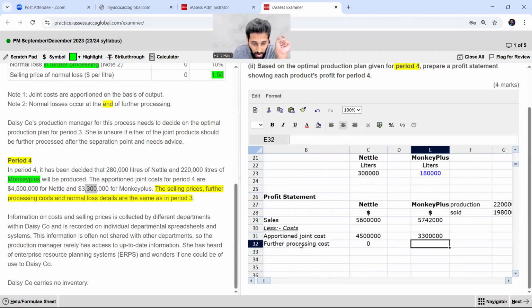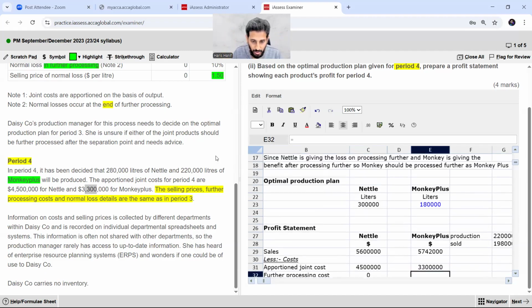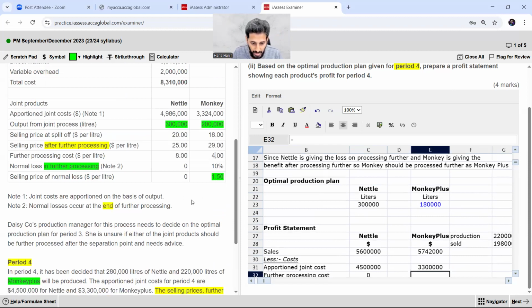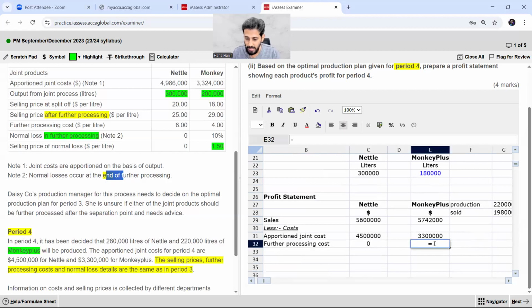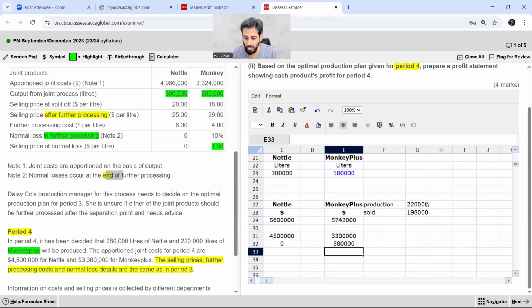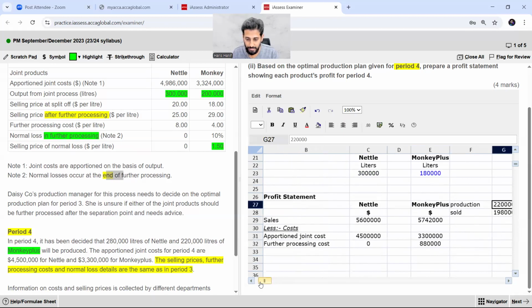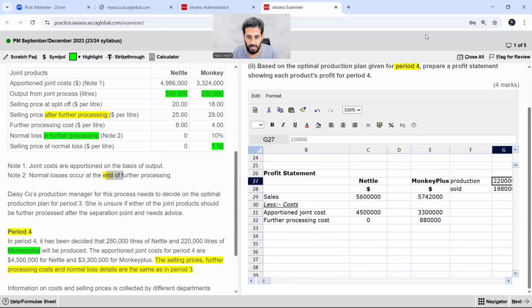So further processing cost will be applied on the overall 220,000 units. So what is the further processing cost? It was $4, and the loss is at the end. So the same principle will be applied. $4 multiplied by the production units. This is 880. The production is 220,000. So this is my further processing cost.